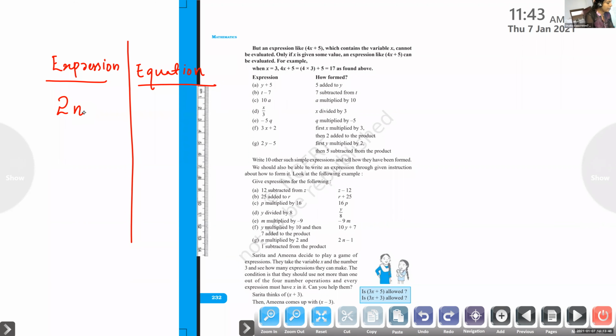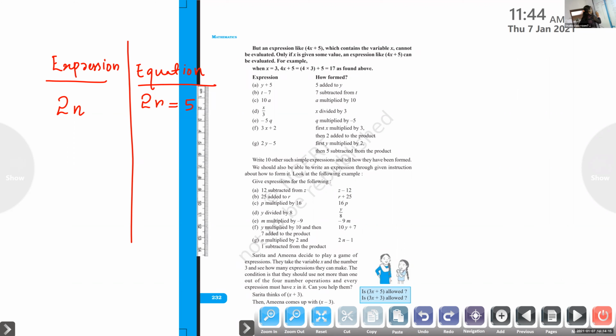How can you recognize an equation, children? What is the speciality of an equation? Equal to sign. Yes. There will be an equal sign and there will be LHS and RHS, left hand side and right hand side of the equal sign, right? Yes, ma'am.